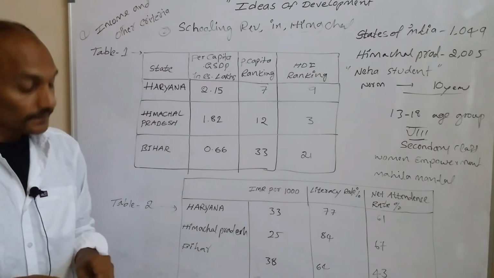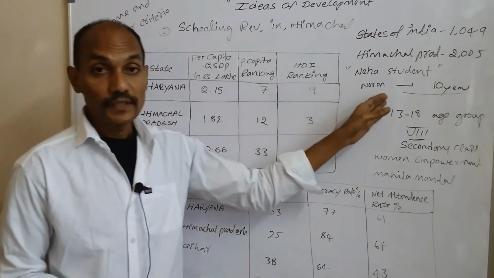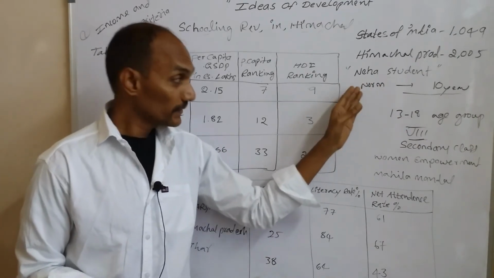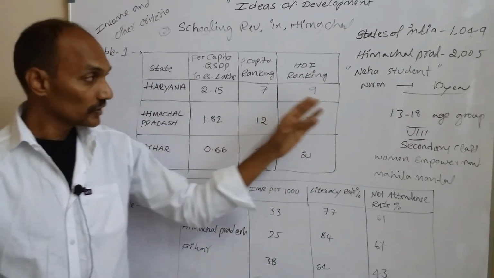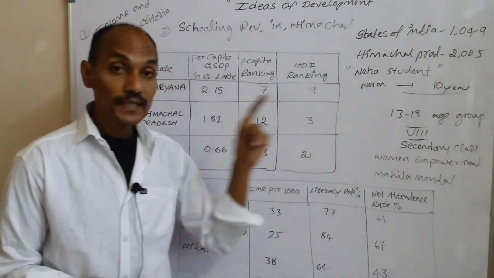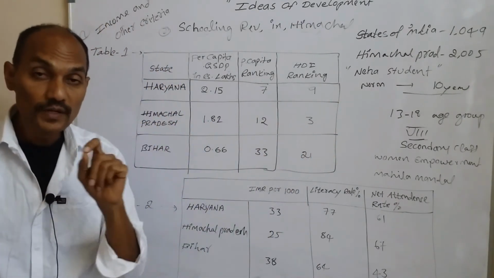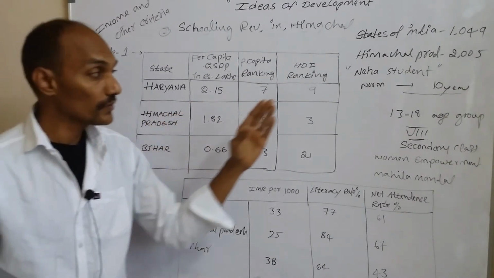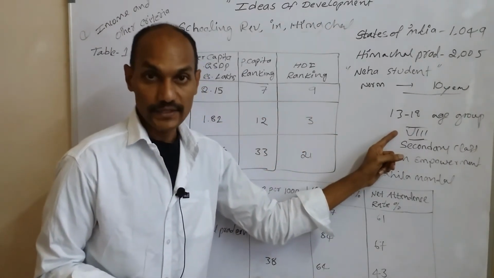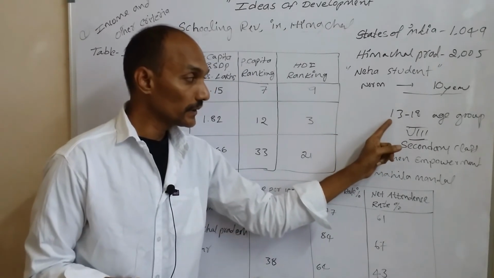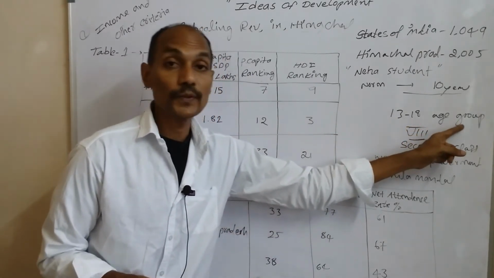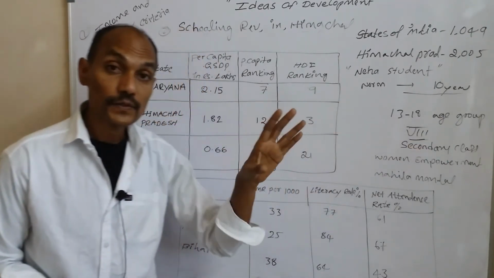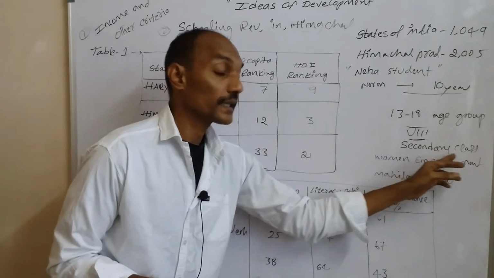Okay, and here now in Himachal Pradesh, one of the systems considered is that every child should complete 10 years of schooling. That means every child should complete 8th standard. So here especially in the 13 to 18 age group, especially girls are completing 8th standard, and also they are moving to secondary class,